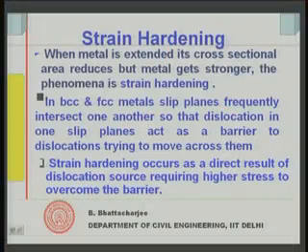When you want to cause further movement of the dislocation, that is more deformation, you need more stress. Thereby strength effectively increases after a certain amount of movement of the dislocation. So, this is the process of strain hardening.